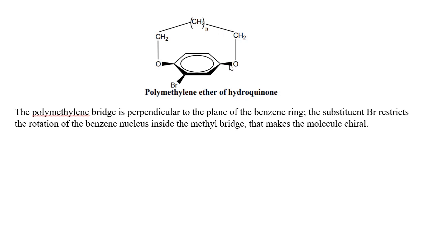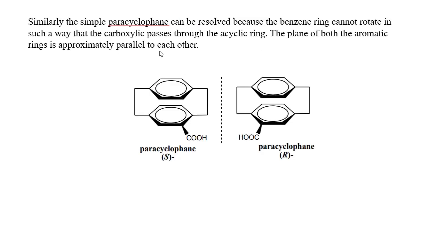Okay, the molecule becomes chiral because of the presence of this particular substituent bromine in the plane of chirality, in the benzene ring. Okay, so this ANSA compound becomes chiral because of the presence of planar chirality, right? Then see the examples of paracyclophane. Simple paracyclophane can be resolved because the benzene ring cannot rotate in such a way that the carboxylic acid passes through the acyclic ring.